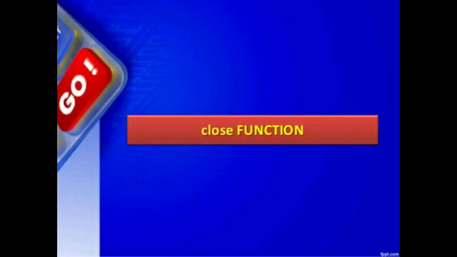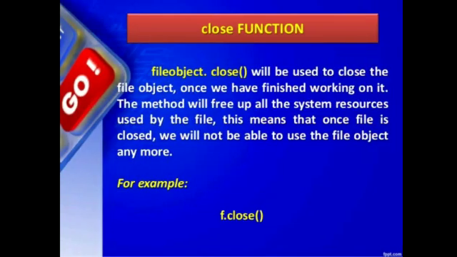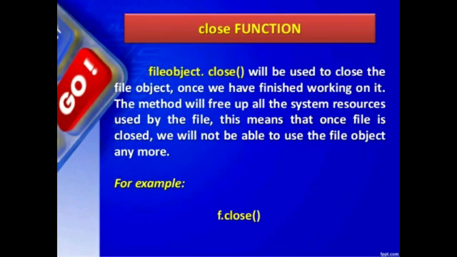Next we are going to study how to close a file. File object dot close. For closing we use the function close. Only using close are we able to close the file. File object means the object we created using the function open, and it should be used with the close function.